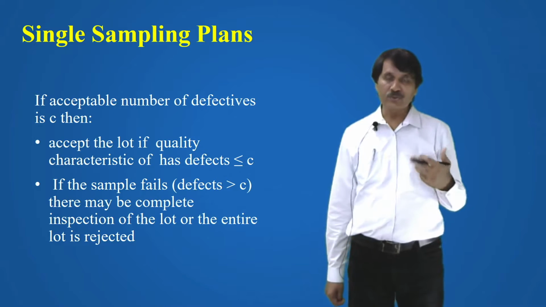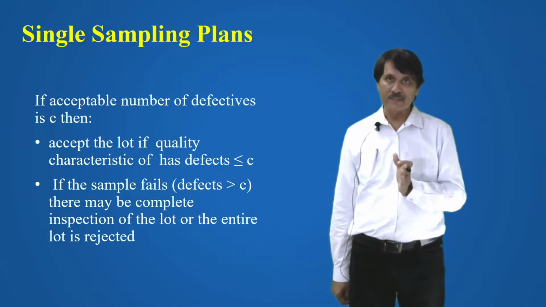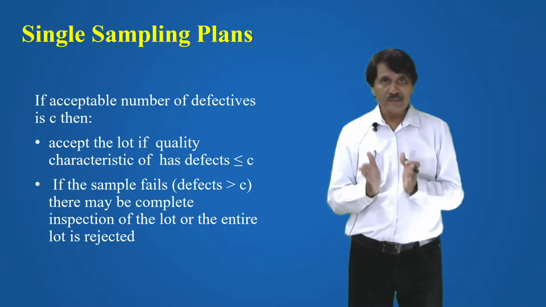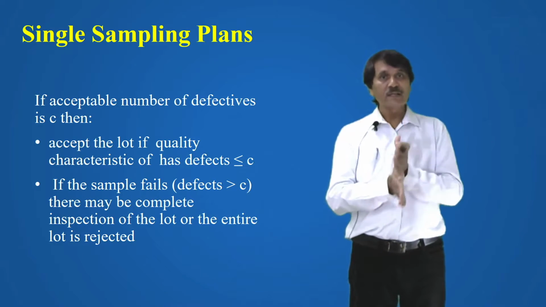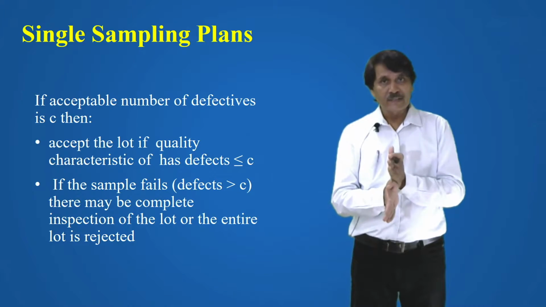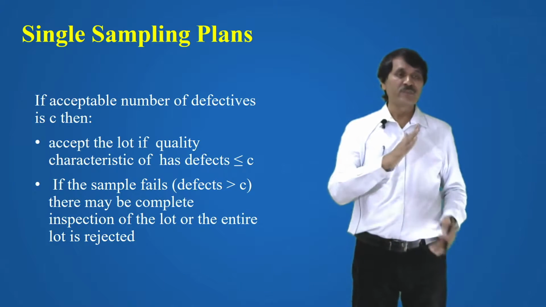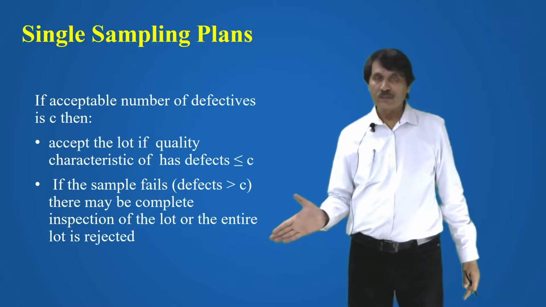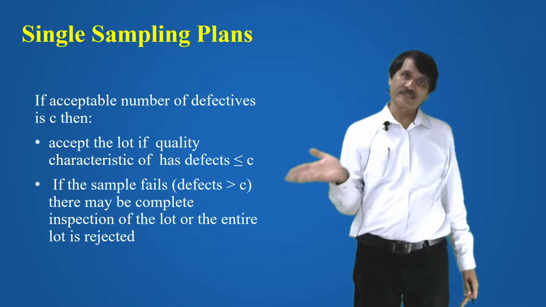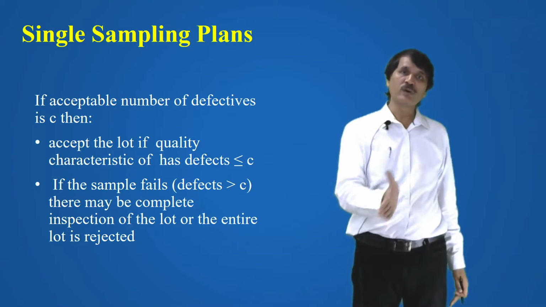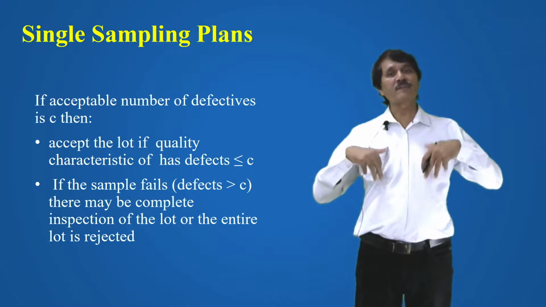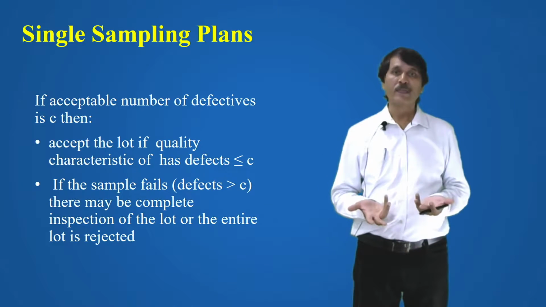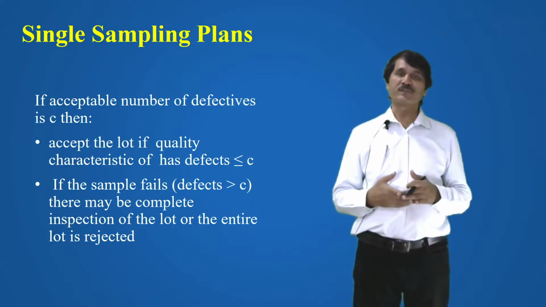So in this case, what are you going to do? In the case of a single sampling plan, you are deciding whether your product is falling in the criteria or not. If the number of defects is more than C, you are going to reject the lot. If the number of defects is less than or equal to C, you are going to accept the lot. When the defects are more than C, another option is that you may go for complete inspection of your lot.